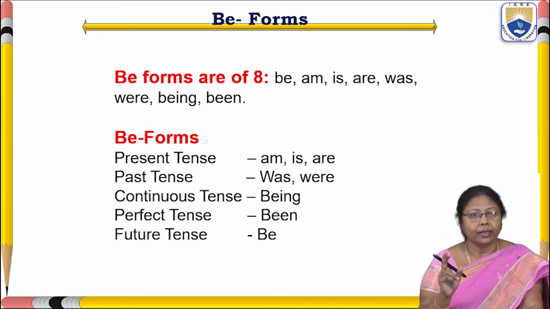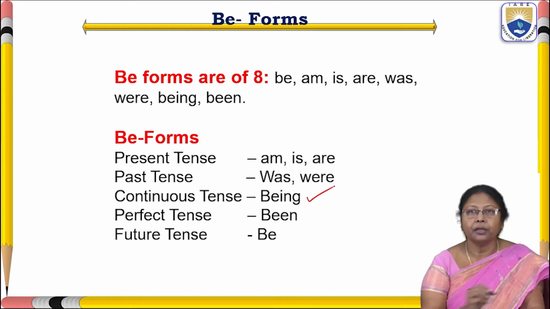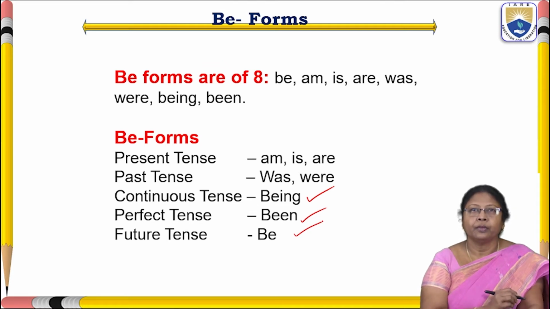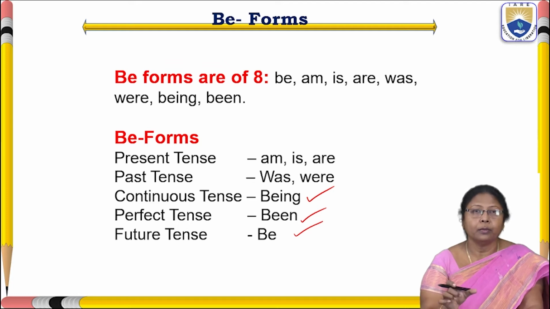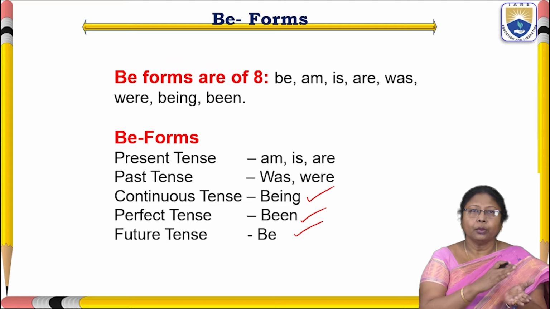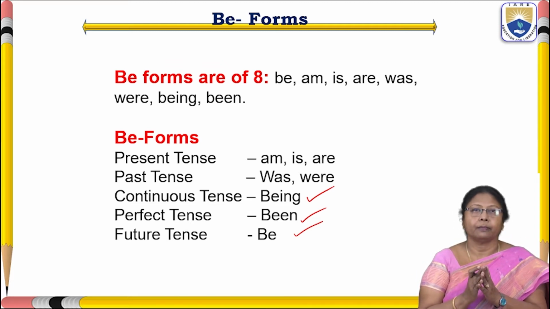And the continuous B form is being. And the perfect tense B form is been. And the future tense B form is be. So, if we are thorough with these B forms, changing active voice into passive voice will become very easy for us.